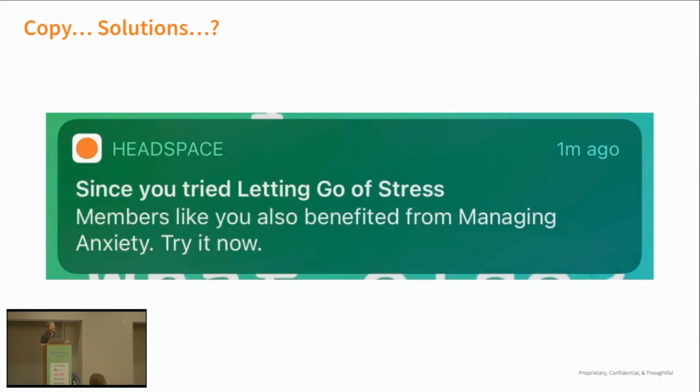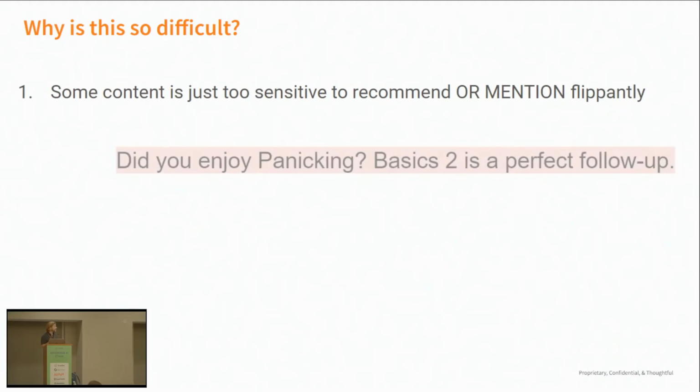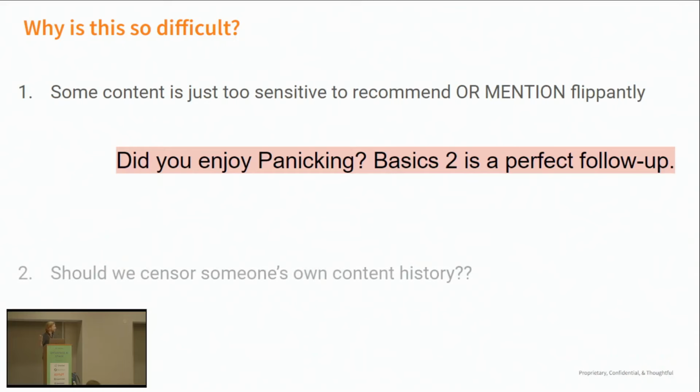You can probably also imagine how this might not work that well, right? Why is this so difficult? Because some of this content, as we've said, is so sensitive. It's hard. We can't recommend it, but maybe we can't even mention it because, did you enjoy panicking? Like, you can't say that, right? So we had to come up with solutions where we wanted this explainability, but what do we do when we actually have to censor the reason why something's explainable in the first place, right? So this is a really interesting question that we've had to wrestle with.